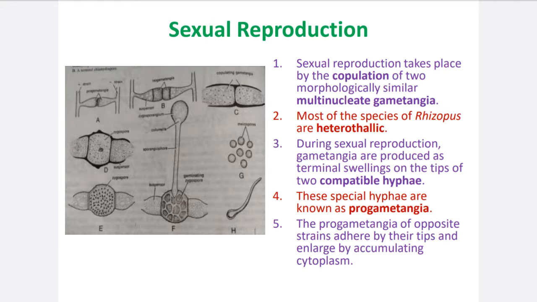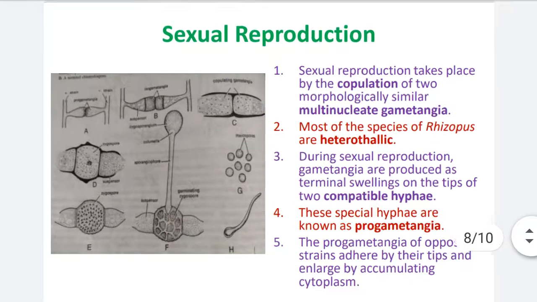Number 4. These special hyphae are known as progametangia. When male and female mycelia are attracted towards each other, the mycelial tips produce swelling, and that swollen structure at the mycelial tip is called the progametangia. Number 5. The progametangia of opposite strains adhere by their tips and enlarge by accumulating cytoplasm.